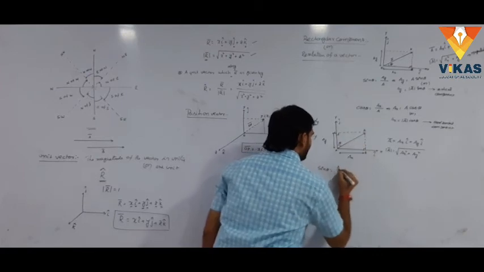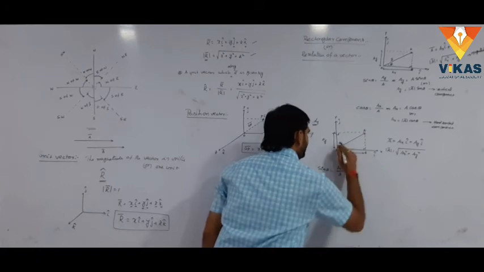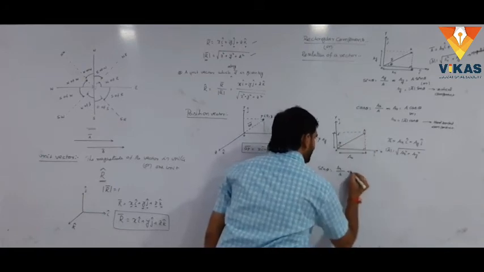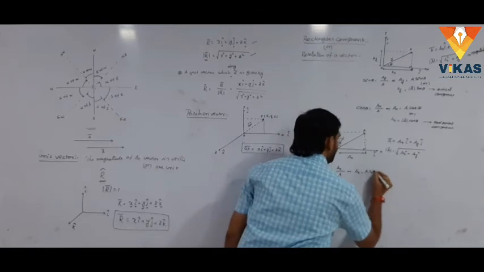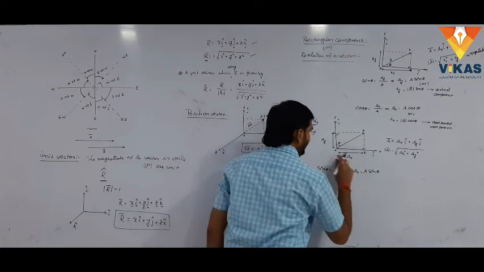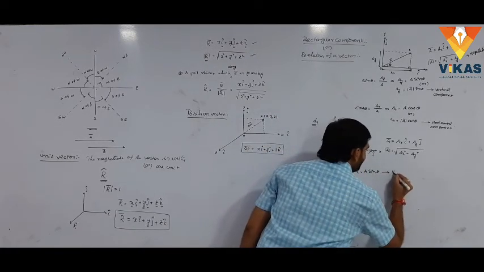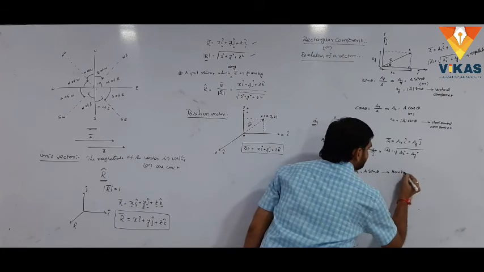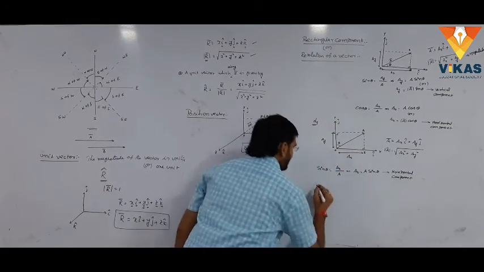Opposite is ax, hypotenuse is a, this length is a. Simply ax equal to a sin theta. Here ax, which is along the x axis, is the horizontal component.